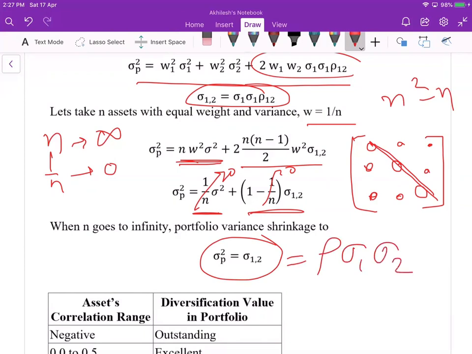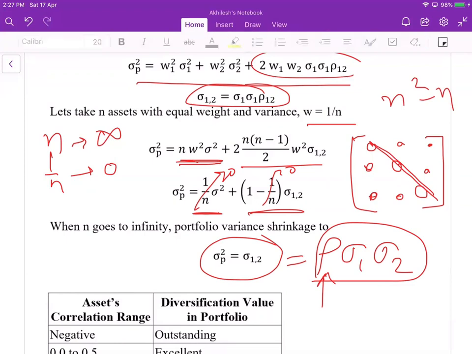So when we have a large number of assets, the covariance term contributes most to the portfolio risk. And that's why the correlation between assets is most important while constructing the portfolio.